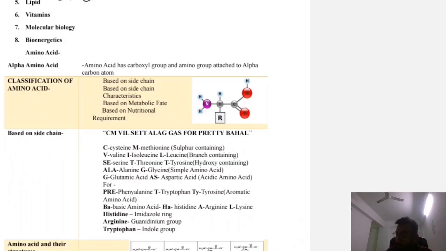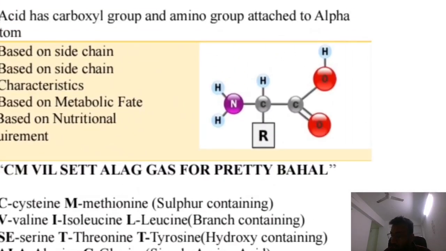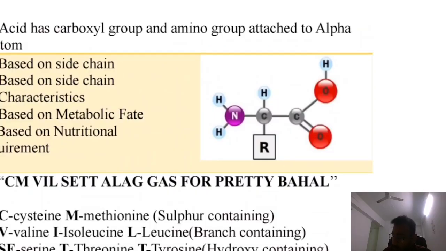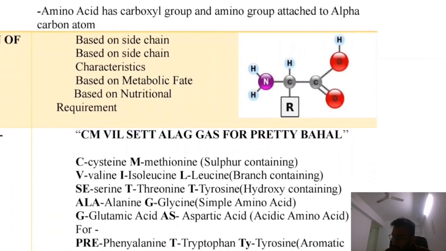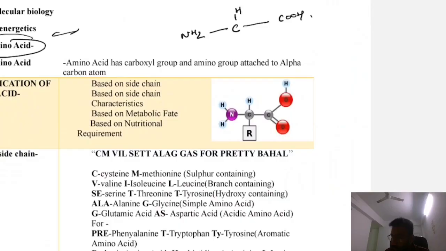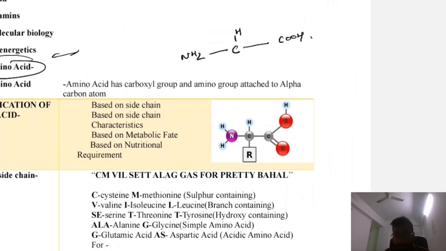Okay, let's talk about the amino acid. So what is amino acid? It contains carbon, then NH2 mandatory and COOH mandatory. Now the other two groups will be changing. If there are 21 amino acids, every amino acid has a different structure.